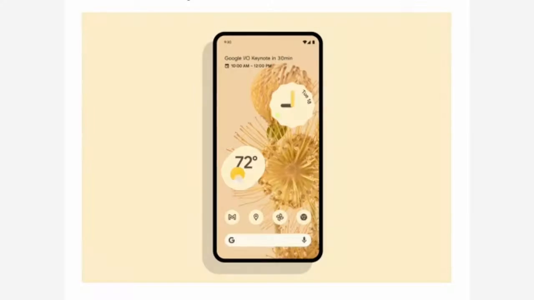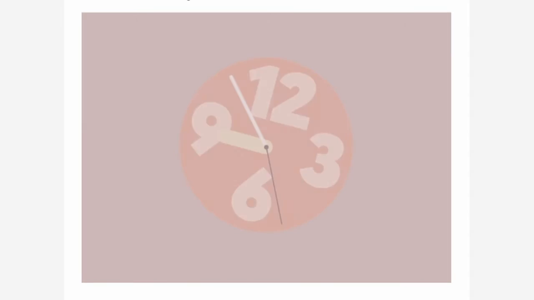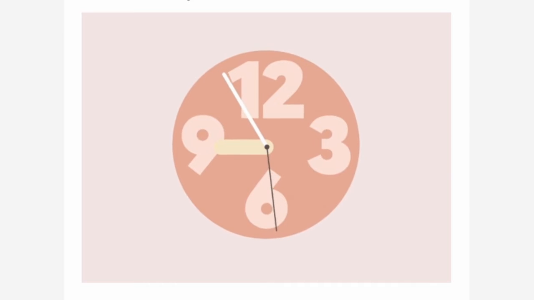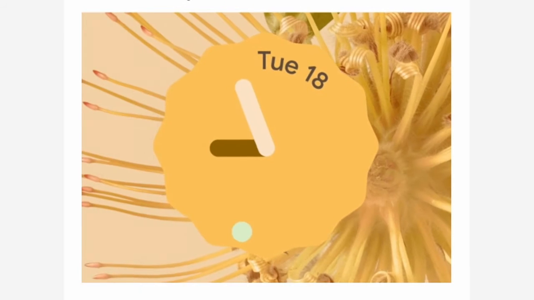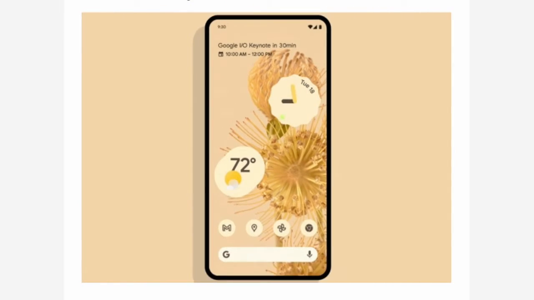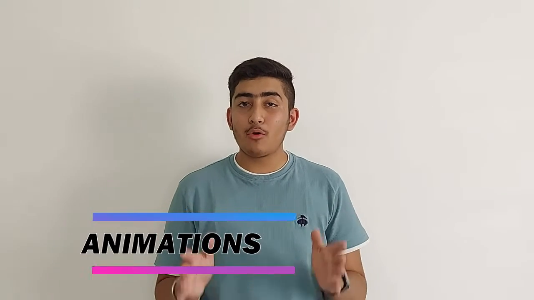And then there is one more interesting feature, which is the color extraction. So for example, you have a blue background on a smartphone. So all the widgets and everything on the smartphone will change to a bluish theme, which will match your wallpaper on your smartphone. So the second upgrade on Android 12 is about the animation.